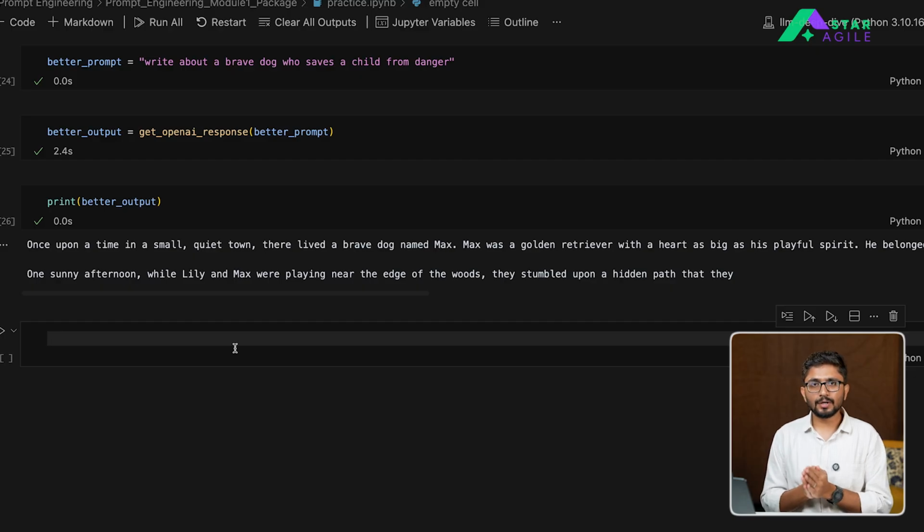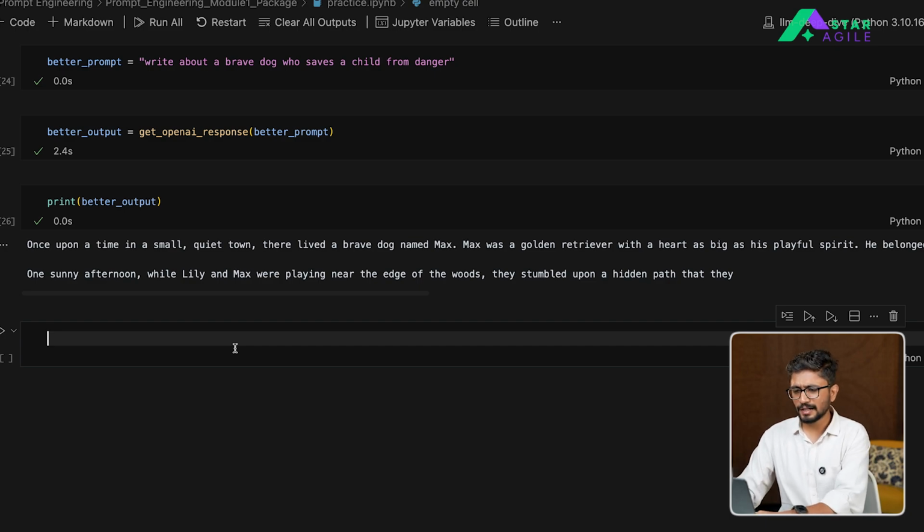So here we are going to continue with the same notebook wherein we have practiced the previous vague prompts. And let's say the first component that we discussed is to have a clear set of instructions. So imagine an instruction is nothing but what exactly you need to achieve. So say for example, you need a summary of a particular product. Let's create an instruction prompt, and in this instruction prompt, you are asking the model to summarize a certain product.